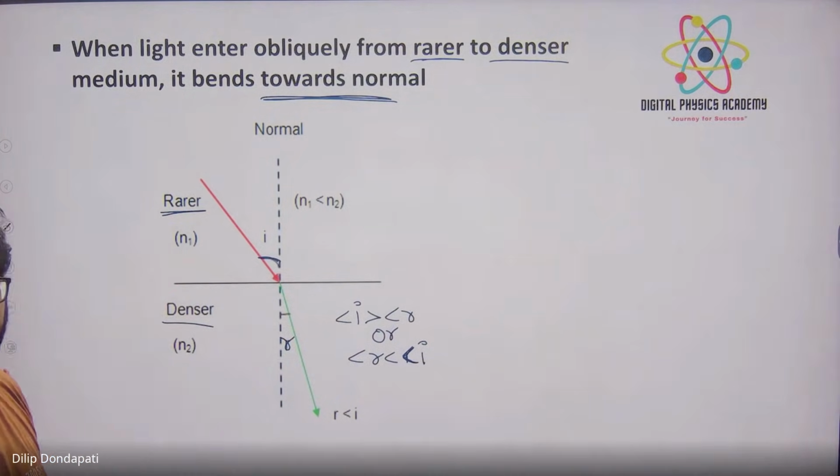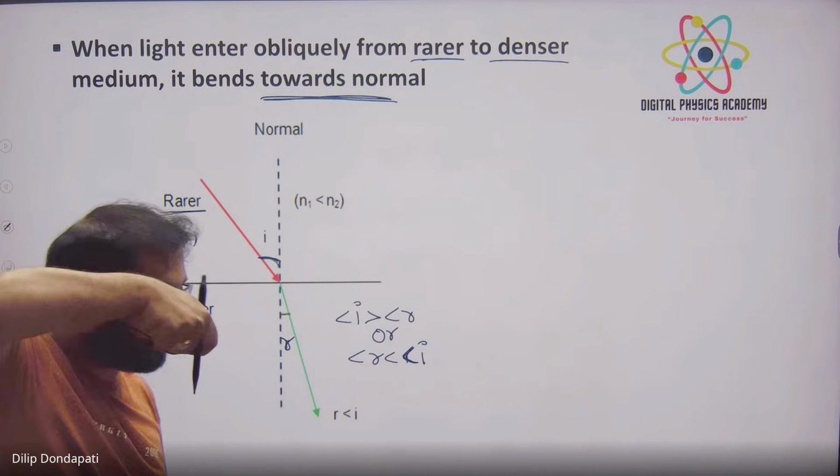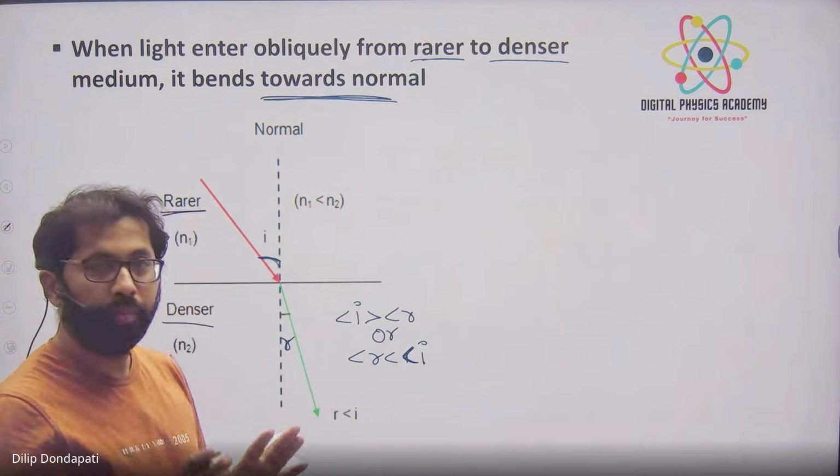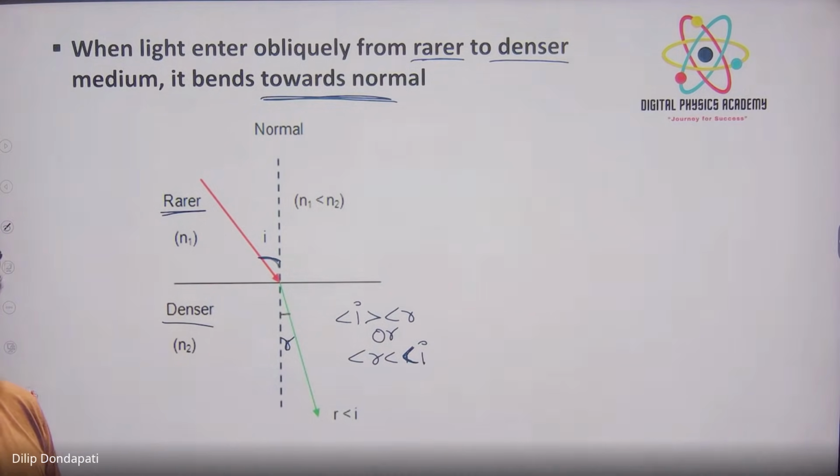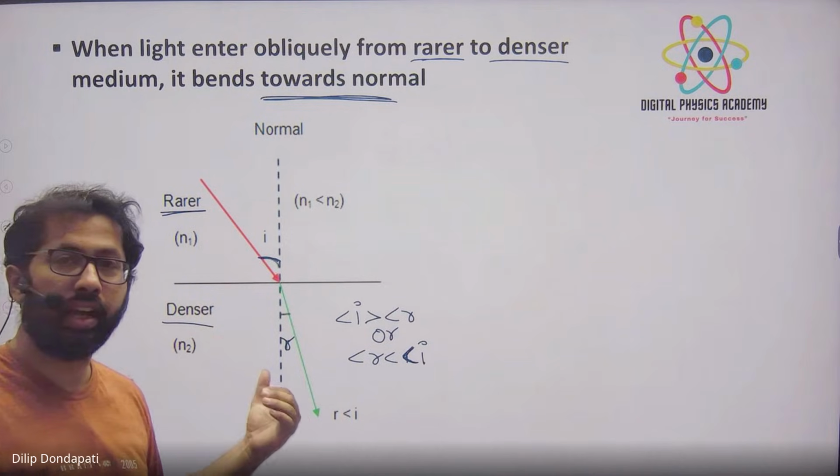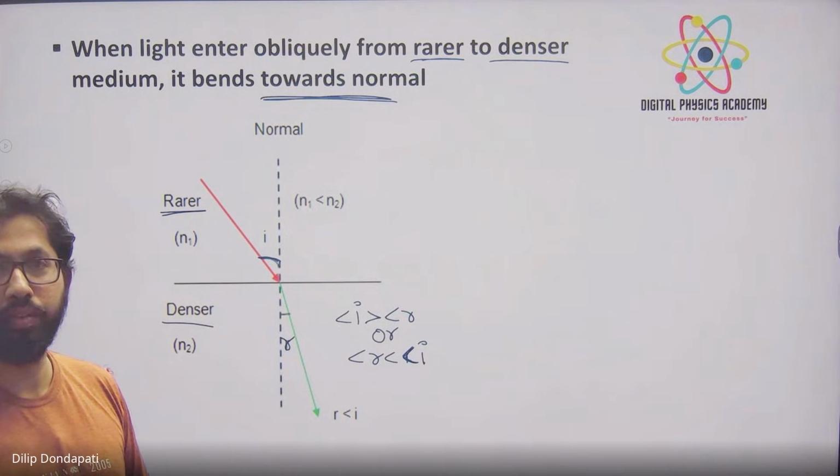When the ray is entering from rarer to denser, does it bend towards the normal or away from normal? Away from normal. हाँ. एक्सपेरिमेंट दिख रहा है आपको, laser light डालने से bend हो रहे हैं. Okay, but mathematically और physically, physics use करके कैसे करेंगे? Refractive index किस law से आया? Snell's law. वही use करने का.